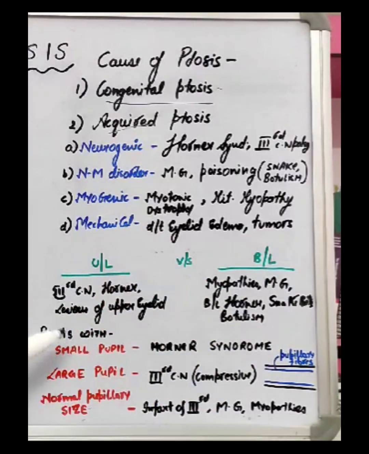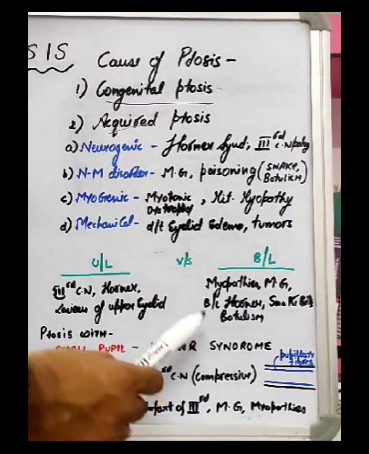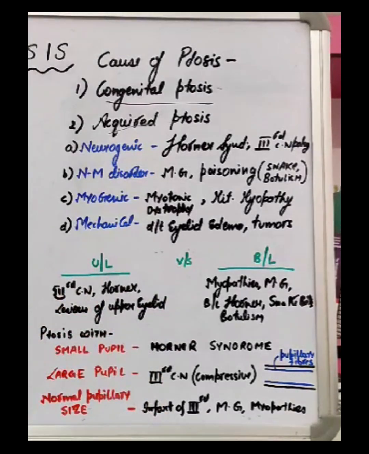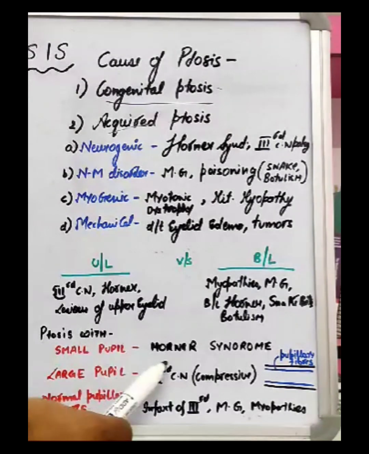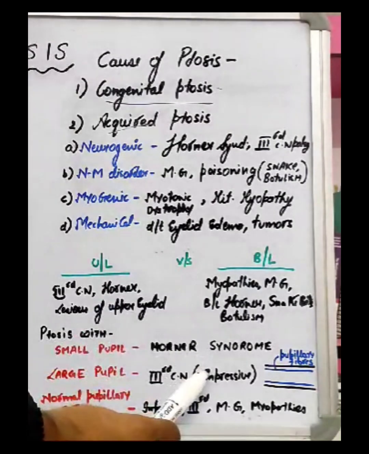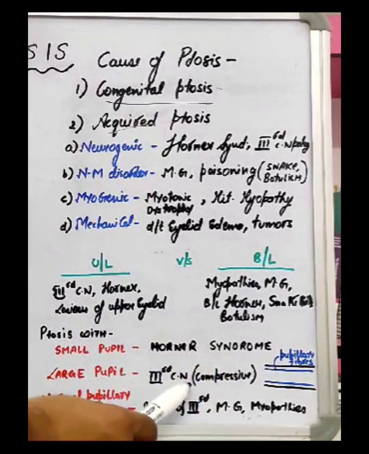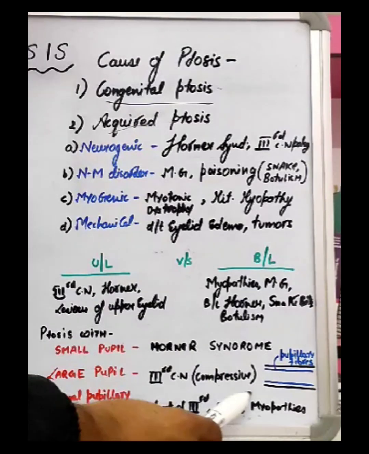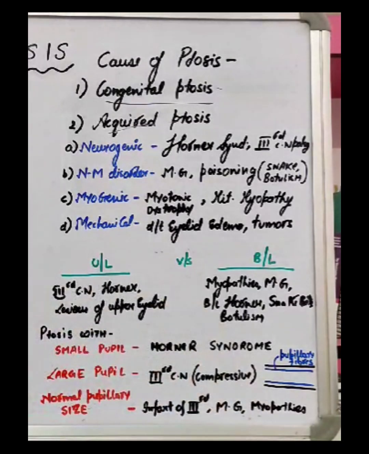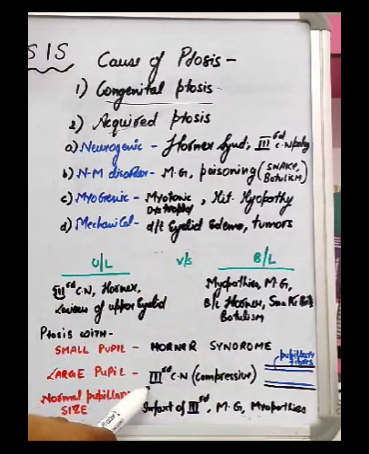Along with ptosis, we definitely have to see the pupil to come to a closer diagnosis. If ptosis is there and a small pupil is there, most probably the diagnosis is Horner syndrome, because in sympathetic system involvement there will be ptosis, miosis, anhidrosis, and loss of ciliospinal reflex. If along with ptosis a large pupil is there, then it may be due to third cranial nerve palsy, most likely a compressive lesion. Whereas if a normal pupillary size is there, it may be due to infarct of the third cranial nerve, myasthenia gravis, or myopathies.